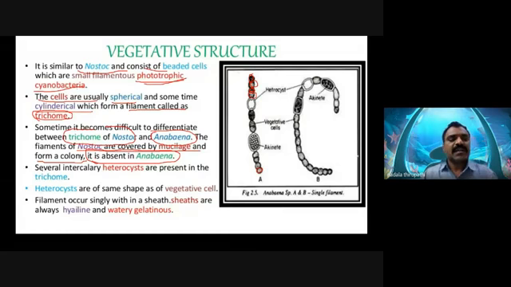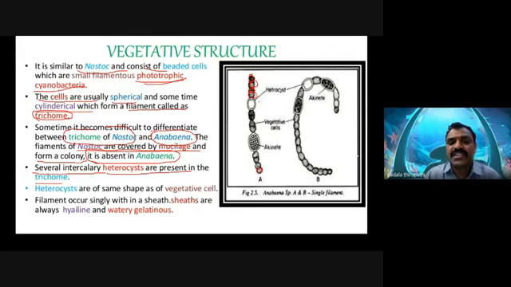Then, several intercalary heterocysts are present in the trichome. In Nostoc, we observe intercalary, apical, or even basal heterocysts in the trichome or filament. In Anabaena species, we observe intercalary heterocysts.